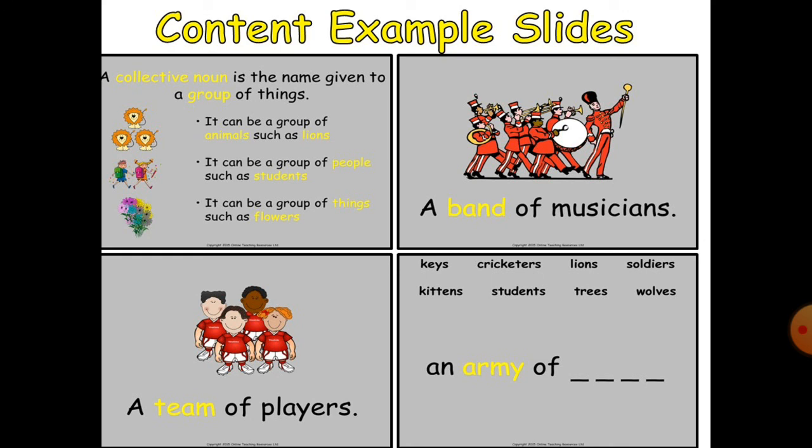A collective noun is the name given to a group of things. It can be a group of animals such as lions. What do we use for lions, students? A pride of lions. It can be a group of people such as students, a class of students. It can be a group of things such as flowers, a bunch of flowers or a bouquet of flowers. Now let us see the fourth box, an army of soldiers.